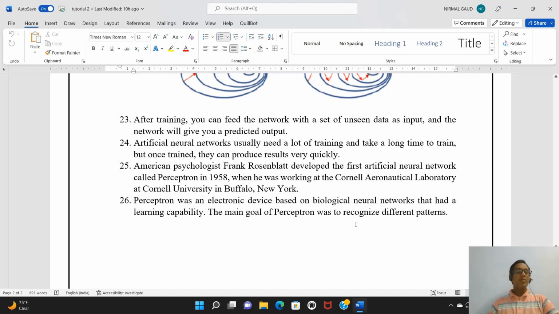According to the American psychologist Mr. Frank, he developed the first ANN, artificial neural network, called the Perceptron, in the year 1958, while working for the Cornell Aeronautical Laboratory at Cornell University, New York. The Perceptron was basically an electronic device. The concept was the same: it was like a blueprint of the biological neural network, and it had the capacity to learn.